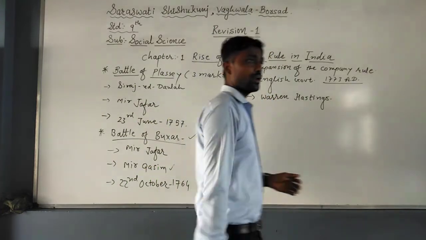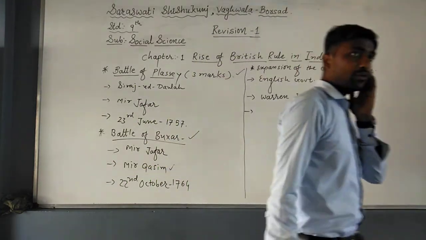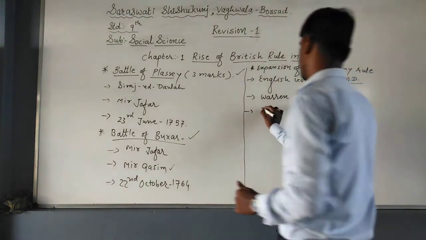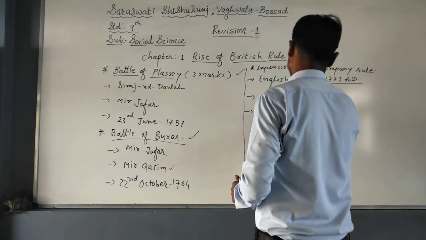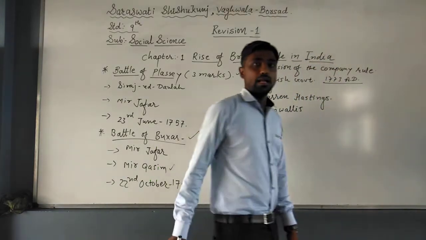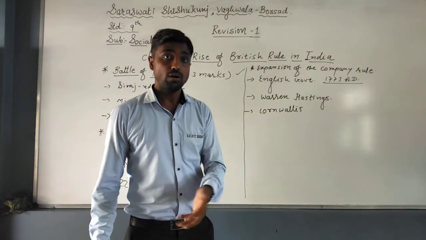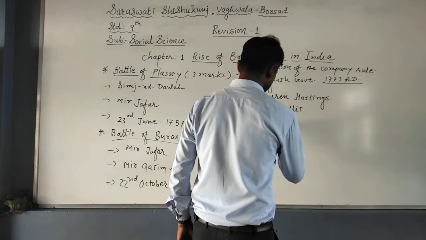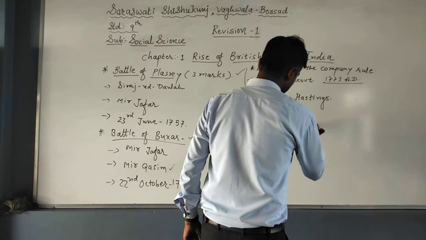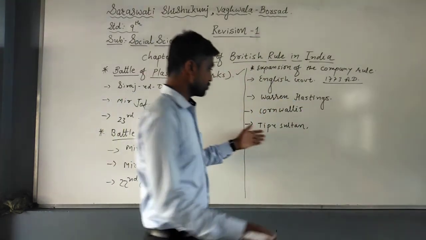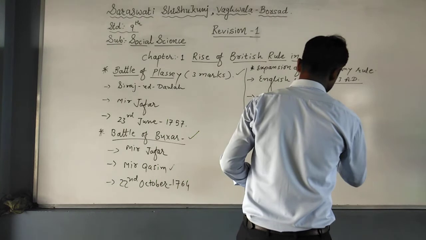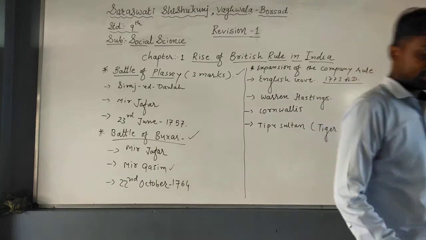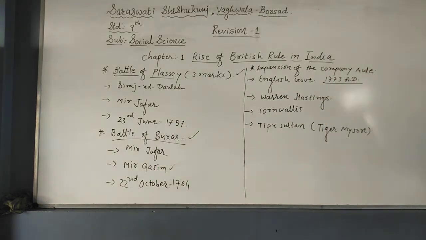After Warren Hastings, the company wanted to become stronger. Then Cornwallis became the governor general, and he fought the Third Mysore War with Tipu Sultan. Please remember the name: the Third Mysore War with Tipu Sultan. And as you know, Tipu Sultan was famously known as the Tiger of Mysore.